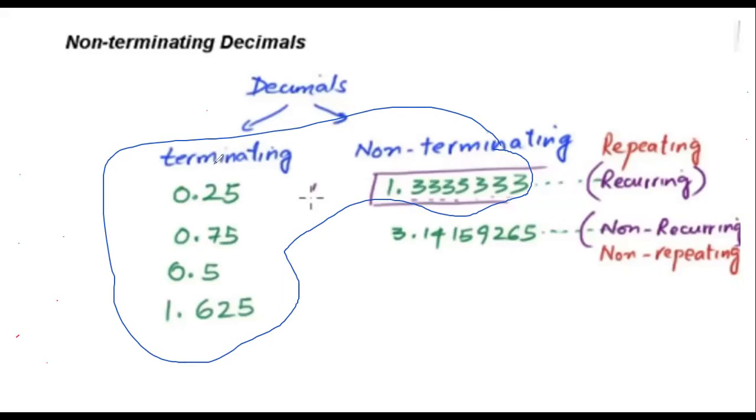Yes, sir. So this is also a rational number. This is also a rational number. But 3.141592, there is no repeating. That's why it is non-recurring. Non-repeating, non-terminating. So this is called irrational. This is irrational.